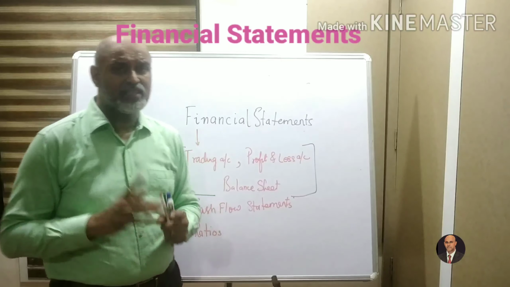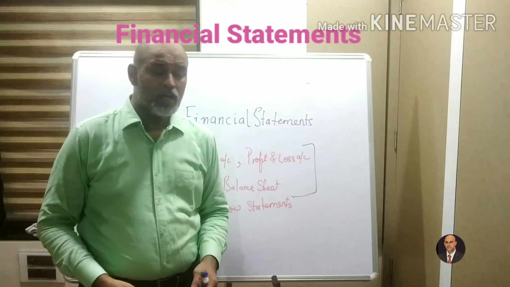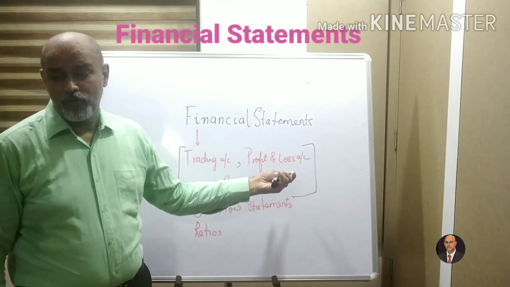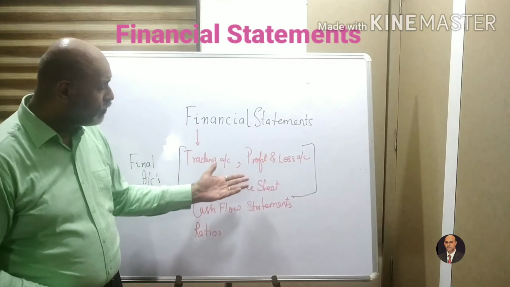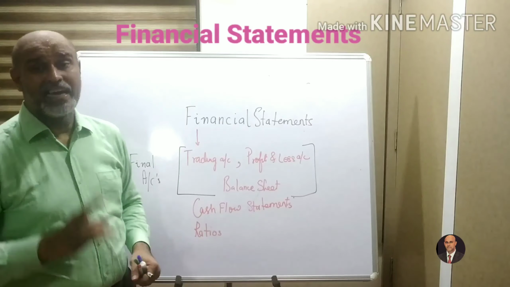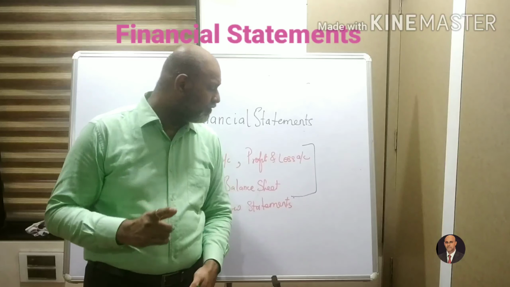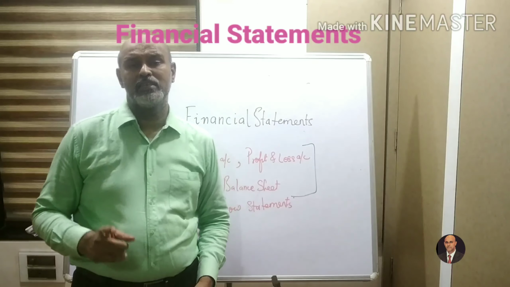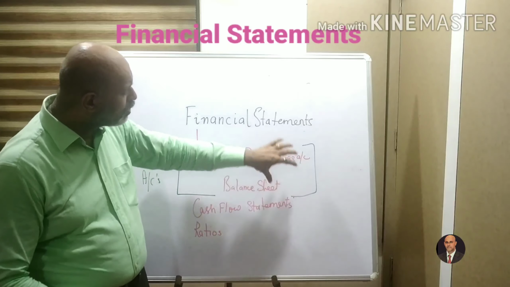If your debit side is more, that means if your expenses are more than your income, you have a loss. The loss at the stage of profit and loss account is known as a net loss, while in case of a profit and loss account, if the credit side, that is your income side, is greater than your expense side, then we can consider this as a net profit. Okay, the net profit will go to the balance sheet.